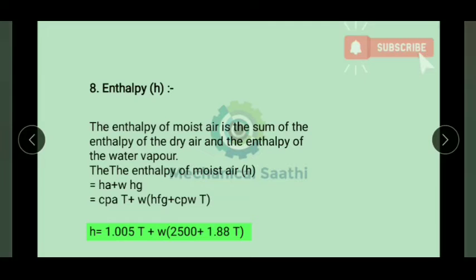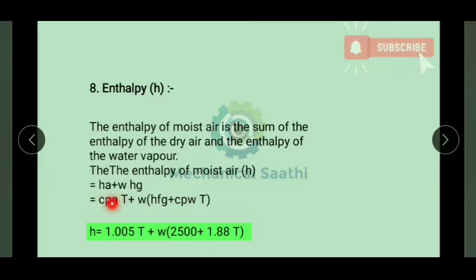So the enthalpy of moist air will be equal to Ha, the enthalpy of air, plus W, the humidity ratio, multiplied with Hg, the enthalpy of water vapor, and from this we can calculate the enthalpy of the water vapor.